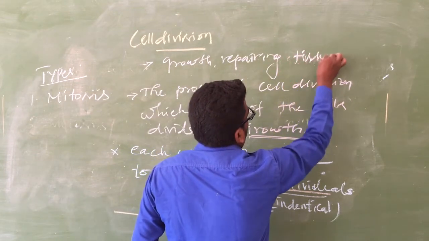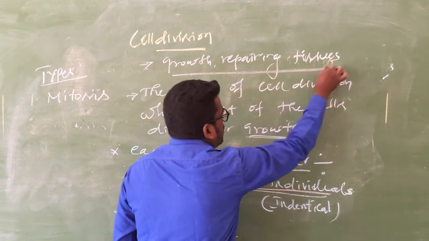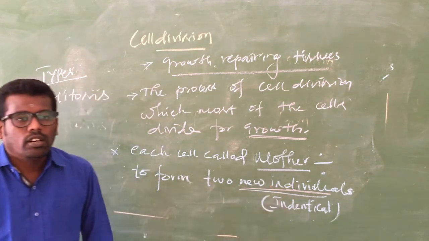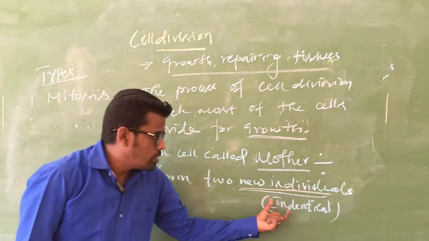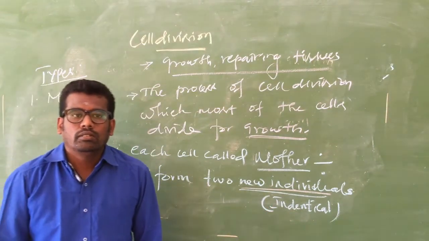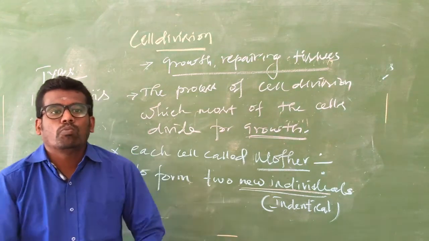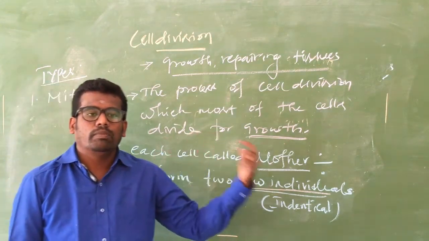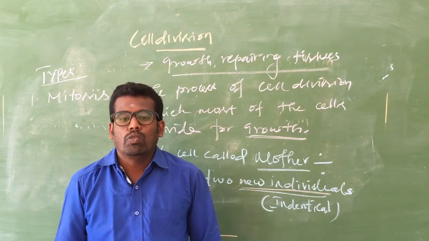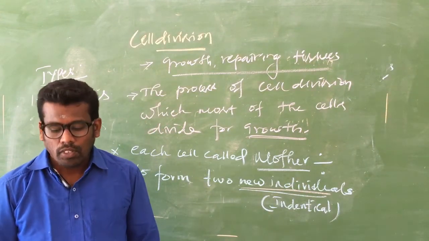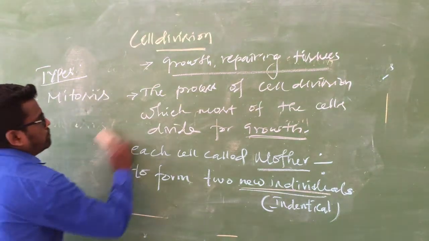So finally two daughter cells are produced. The two daughter cells are identical, similar to the mother, and the same number of chromosomes is present. The same number of chromosomes the mother cell has is present in the daughter cells.